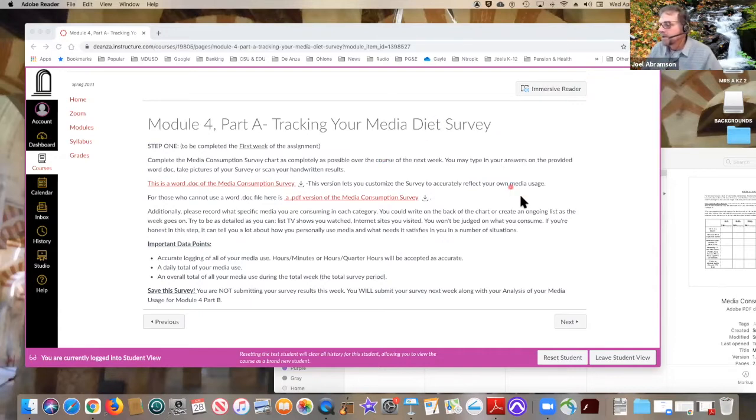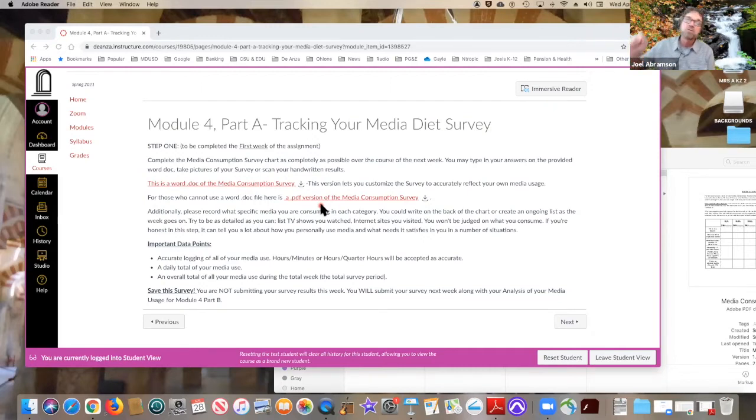Do all the boxes have to be filled? No. You can edit the boxes. I encourage you to edit the boxes. That's why I'm giving you this version, because when you get it on your computer, you can edit it to your heart's content. If you take it in a PDF version, you're going to have to strike out things and write in things.